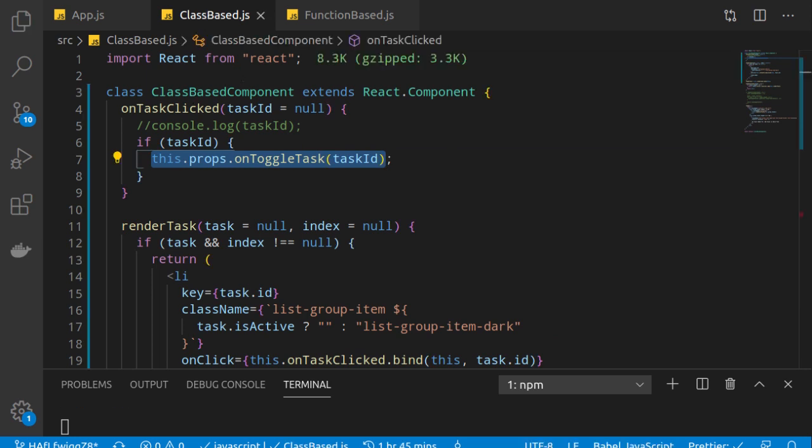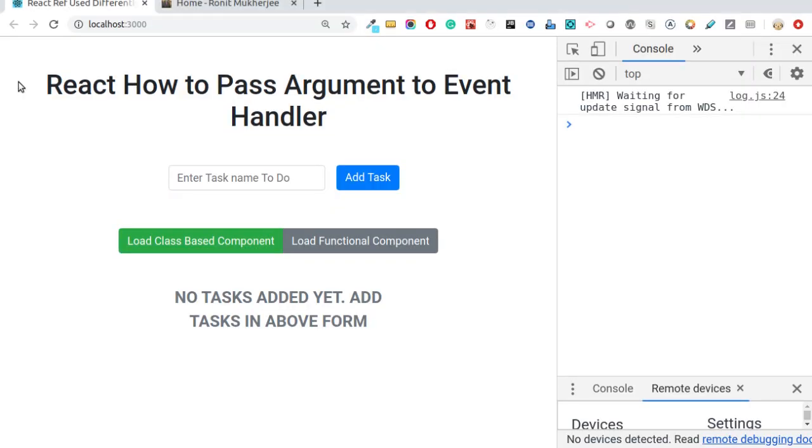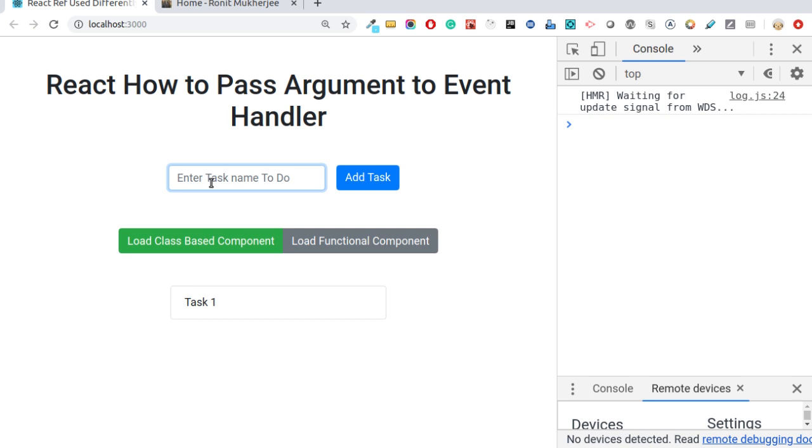And now let's go back to our browser and see whether it's working as we want or not. Task 1, like the video.